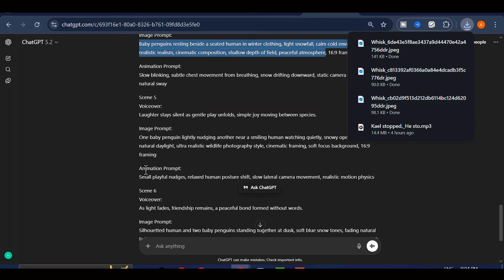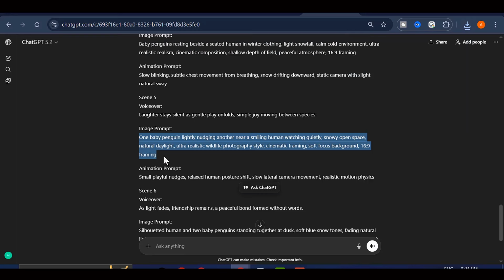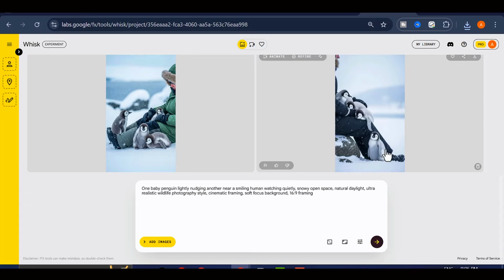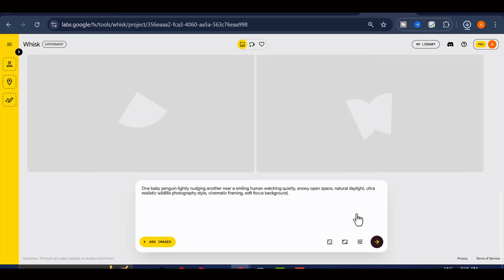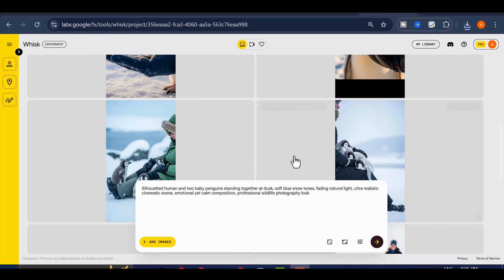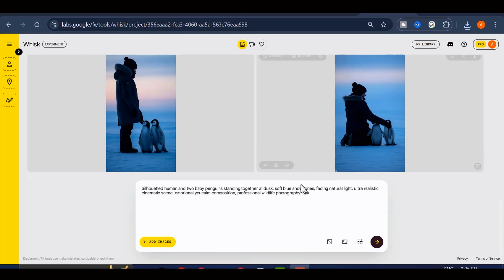And the speed is what really sells it. One click, and your image looks 10 times better. For YouTubers, this means stronger thumbnails and better click-through rates. For editors, it means saving hours of work. And for everyone else, it means professional quality visuals without expensive cameras or software. Step 3 is animating your images using Grok AI.